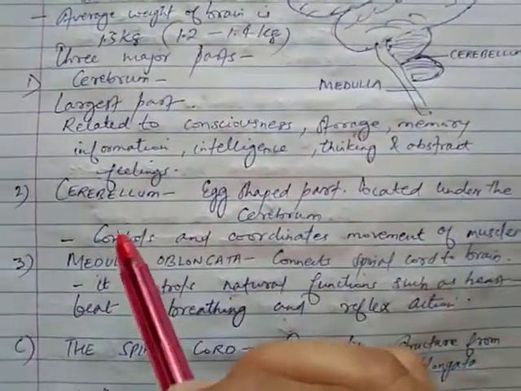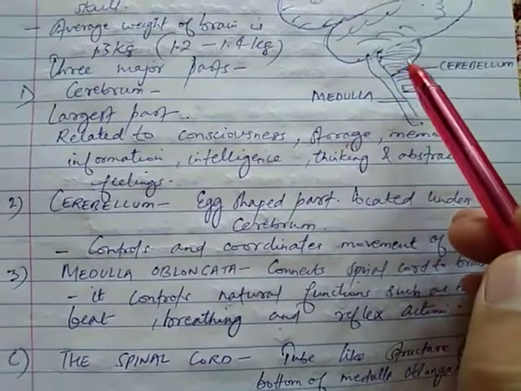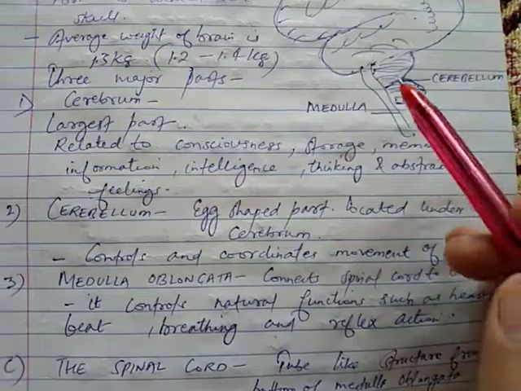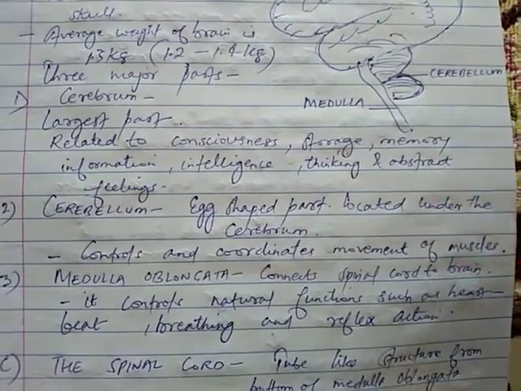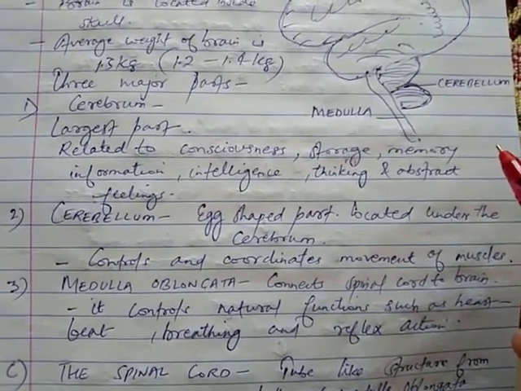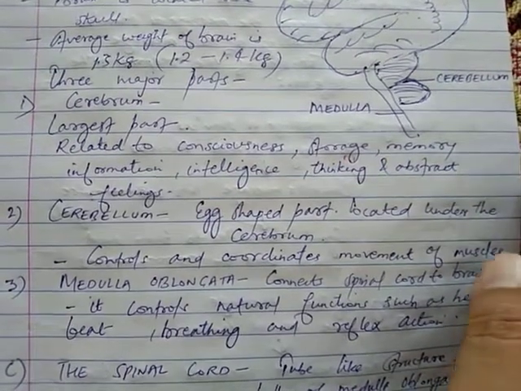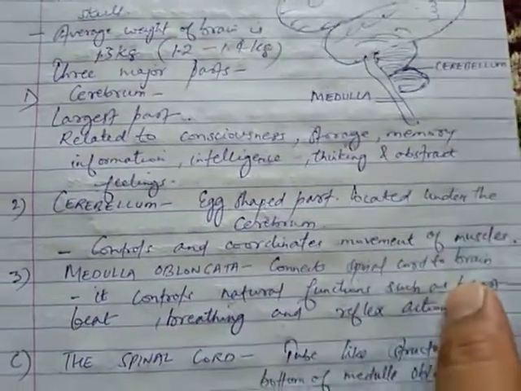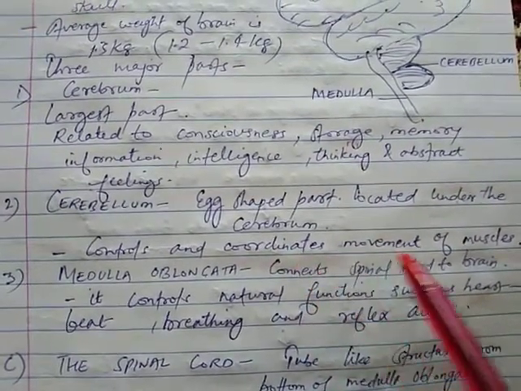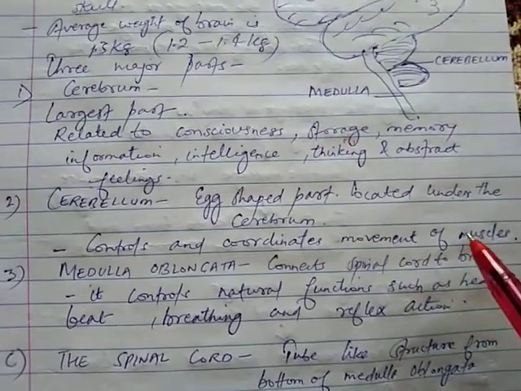Second is cerebellum. Cerebellum is basically an egg shaped structure, which is just located under the cerebrum. This cerebellum coordinates and controls movement of muscles. It controls some of the voluntary actions, and it also coordinates the movement of muscles. It makes a coordination between the muscle movements.